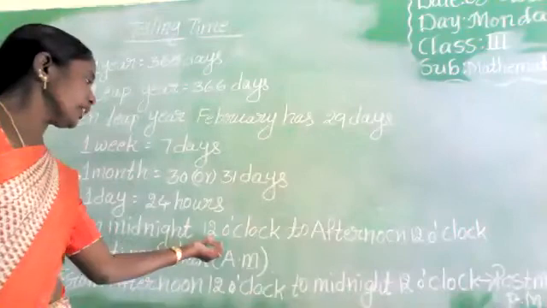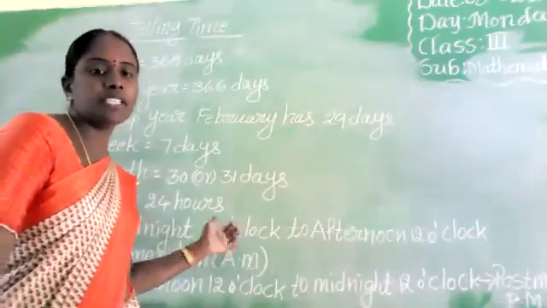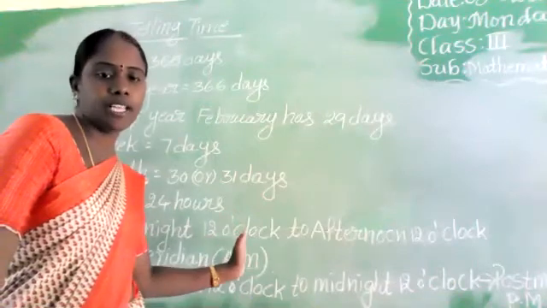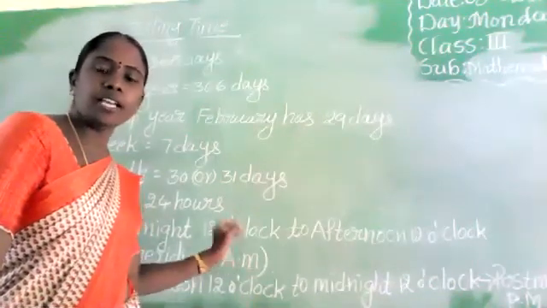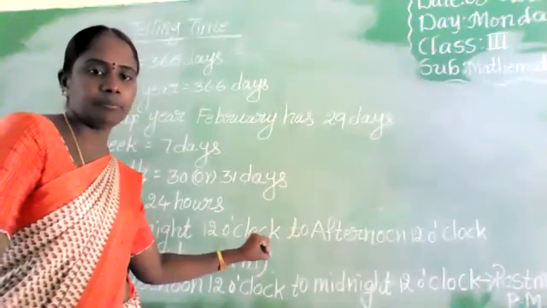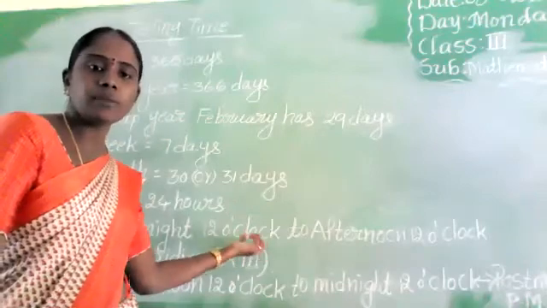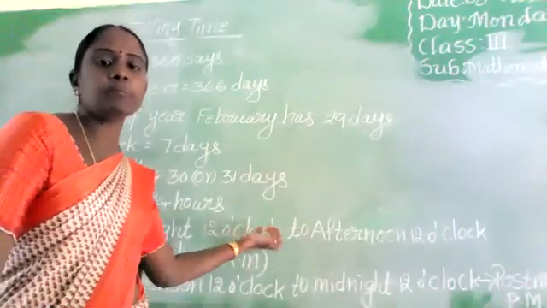Up to 12 o'clock means 11:59 in the morning. That is AM only, anti-meridian time. Next, 12 o'clock we will say in post-meridian time. That is PM.